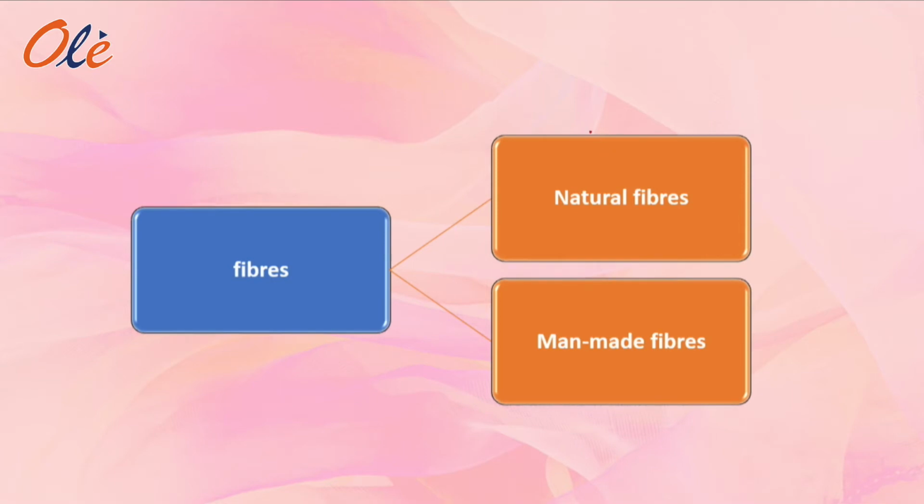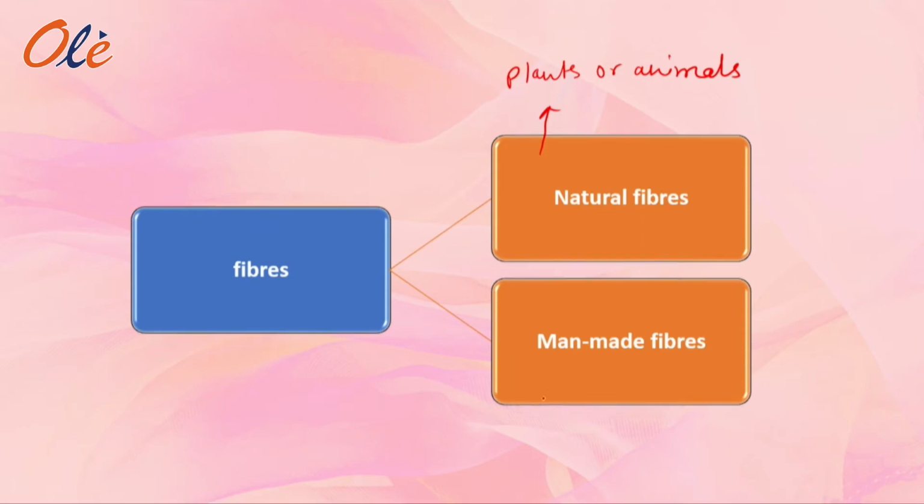His mother replied, Rahul, natural fibers are those fibers that are obtained from plants or animals. Okay? Plants or animals. Then Rahul said, Mom, what are man-made fibers? So his mom replied, man-made fibers are also known as synthetic fibers. These fibers are made with the help of chemicals.